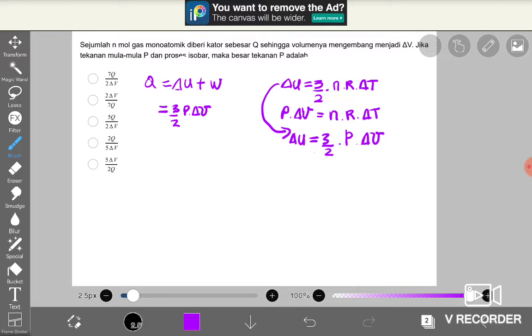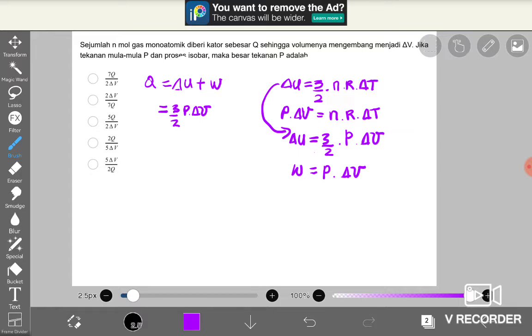Then we continue to analyze the work done by the gases. In the material of thermodynamics, we have learned the formula of work by the gases. The formula of the work by the gases is P times delta V. P indicates the pressure of the gases, and delta V is the change of the volume.